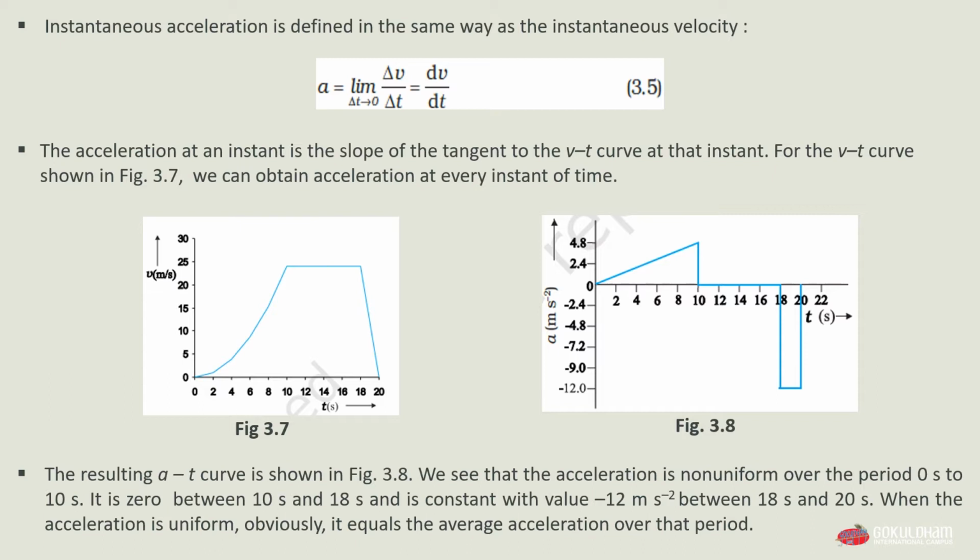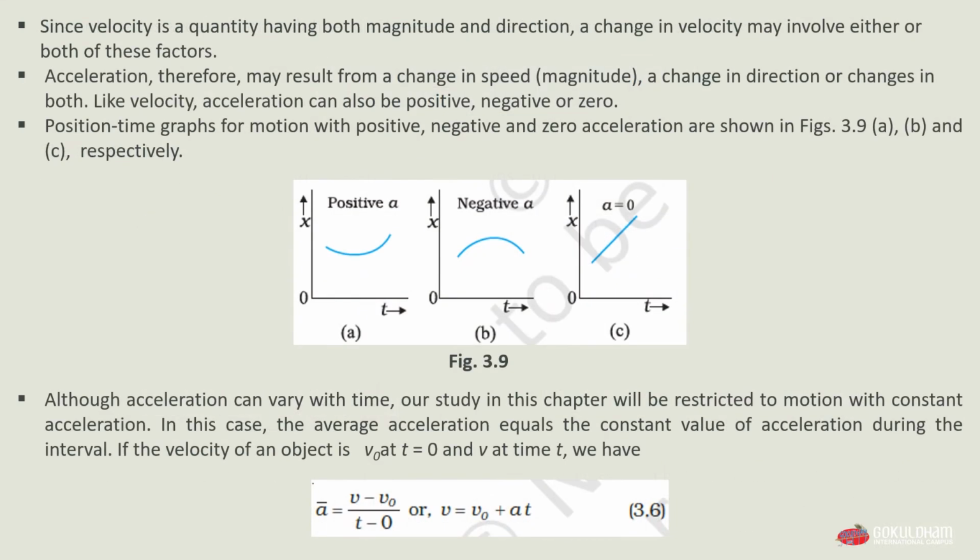As you all know, velocity is a quantity having both magnitude and direction. So a change in velocity may involve either or both of these factors. Acceleration therefore may result from a change in speed, which is magnitude, a change in direction, or a change in both. It means the acceleration may result from a change of speed or a change of direction, or a combination of both, meaning change in both magnitude and direction.